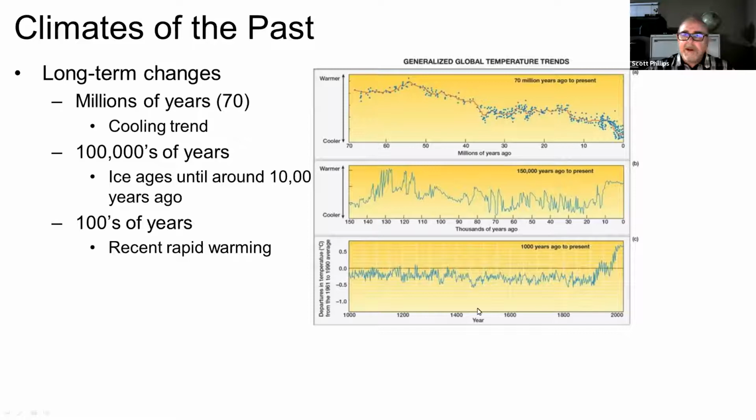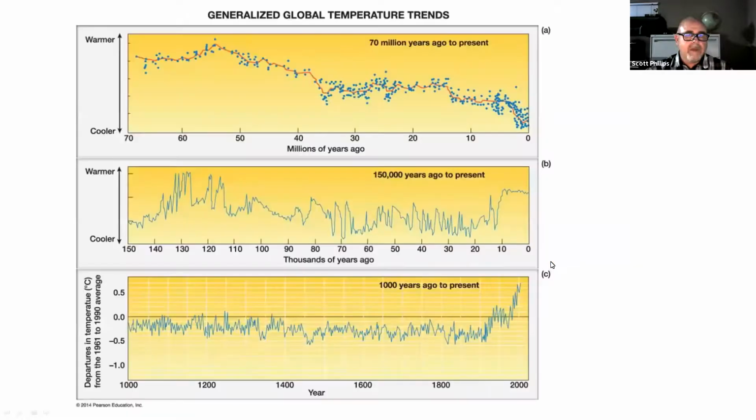And if we're looking at hundreds of years, then we see a different pattern. We see a fairly consistent and stable warm climate with very recent warming. When you hear people talk about human climate change, this is that signal that they're talking about. So we're going to talk about all of these in general. Here's a closer view of this.